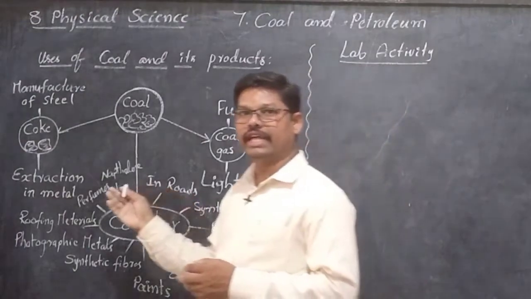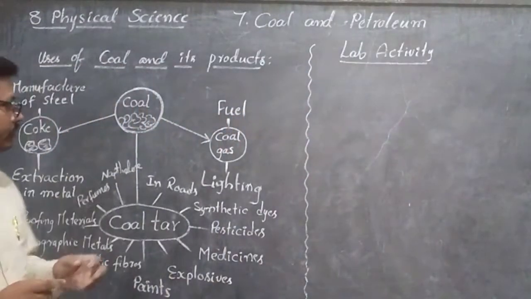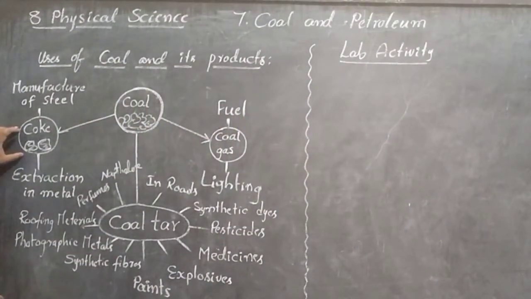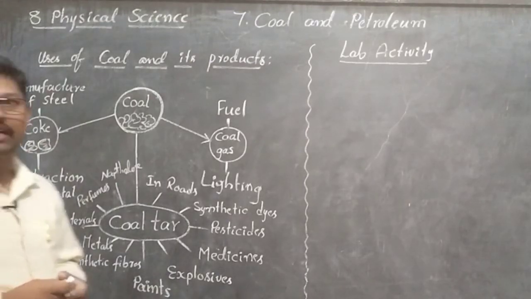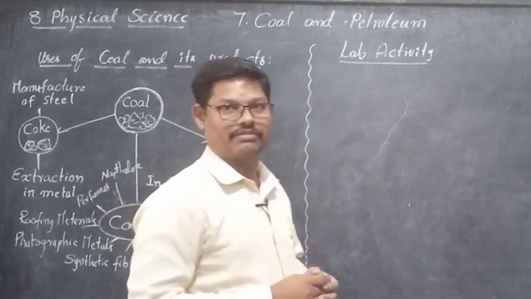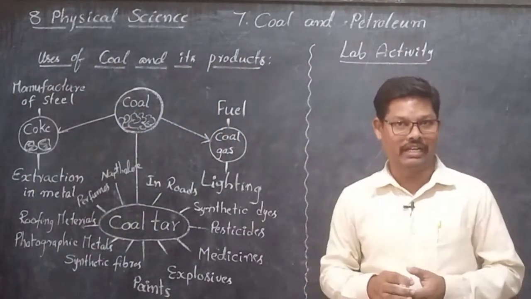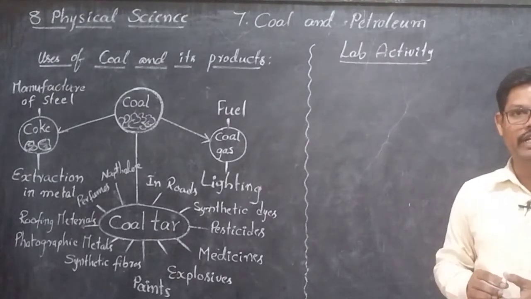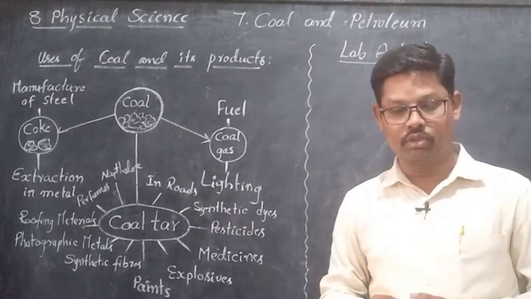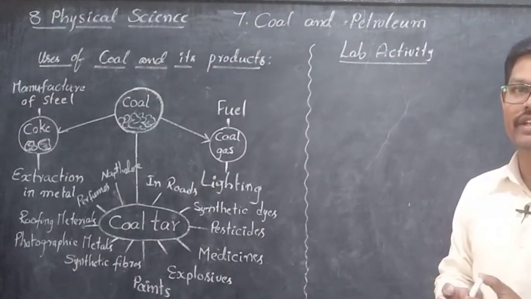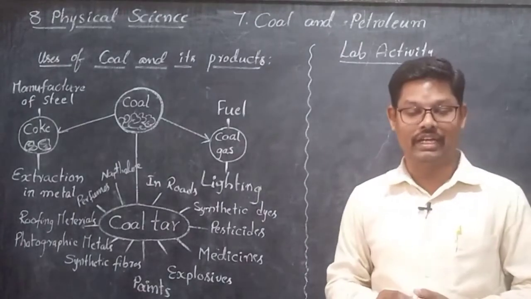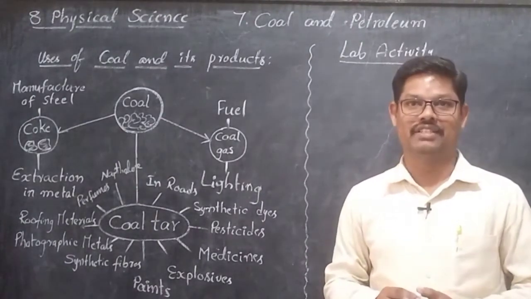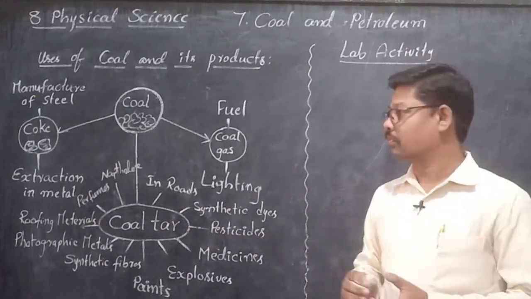So, if you observe the diagram here, coke is a tough substance and hard substance. Tough substance is nothing but a hard substance, and it is black in color. Let us see what are the uses of coke. Coke is a tough, porous and black substance. Porous means what?